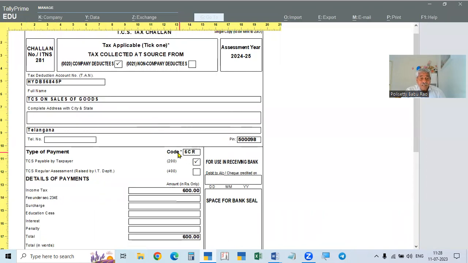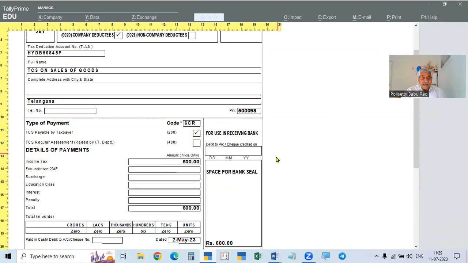Now here, I told you already, the type of payment code. In the case of 94C it will show 6C; here it will show 6CR. So 6CR is the type of payment code, I told you already. And the remittance code, which is not asked here, is 200. 200 is the remittance code, which means we are paying by ourselves without notice. If the government gives notice, then you have to select 400. Now we are paying ourselves, that is why 200, and everything will be there.